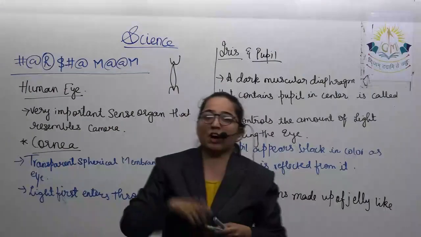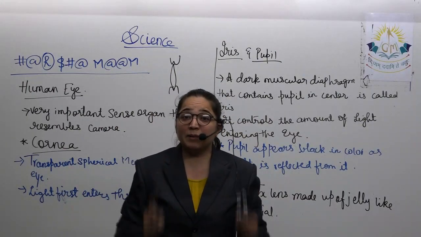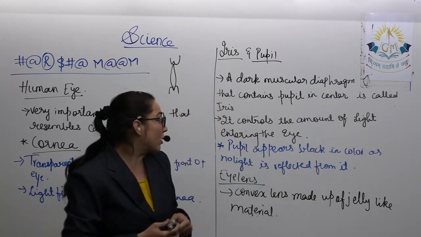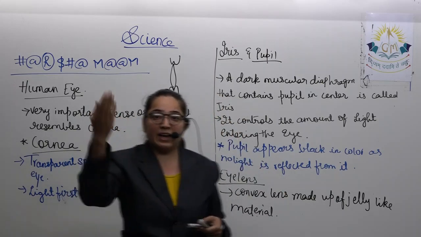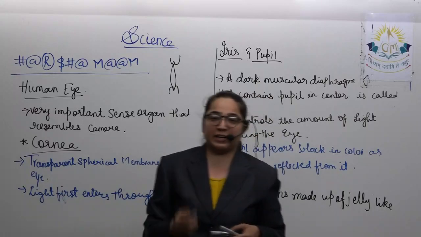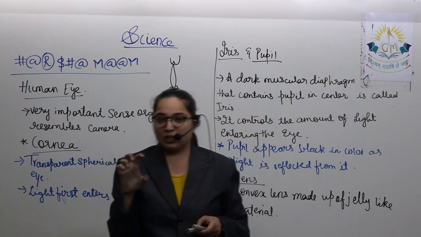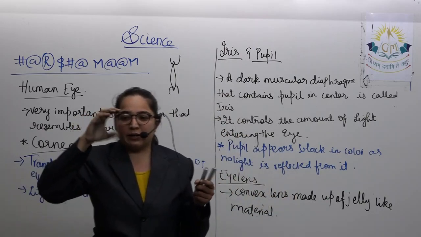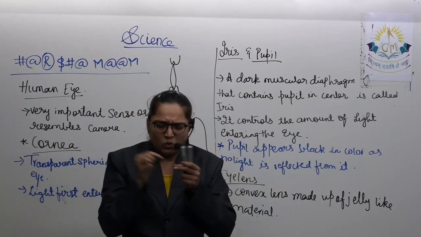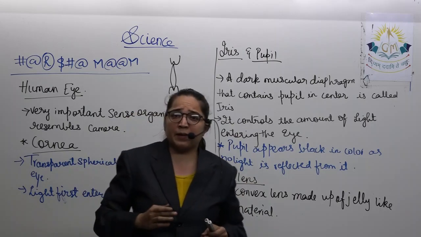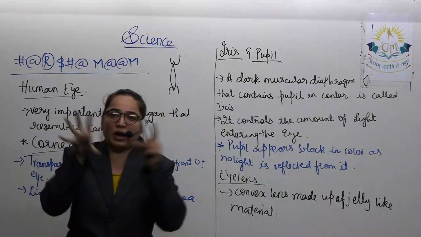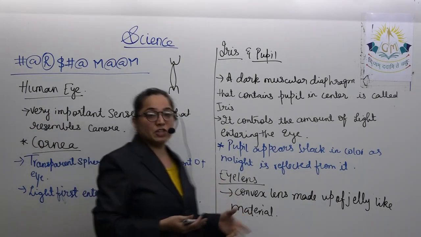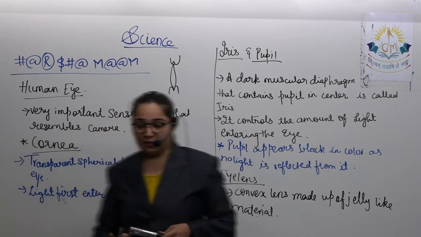Now, what is the function of the ciliary muscles? Ciliary muscles will adjust the focal length. By adjusting the focal length, we can see anything that is far off or nearby very clearly. Just imagine you are given a needle and you have to thread it. What will you do? Your eyes will get a little smaller and you will try to concentrate on that. In the same way, when you are seeing anything far off, your eyes will get enlarged. All of this happens just to see anything very clearly.